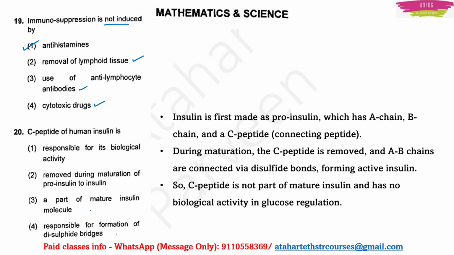Now during maturation, what happens? This connectivity is removed. The C peptide is removed. And then A, B chains are connected through the disulfide bonds. This forms the active insulin. So in the process of production of insulin, the C peptide is removed. It is not part of mature insulin. So it does not have any biological activity in our glucose regulation. So that's why option 2, removed during maturation of proinsulin to insulin, will be the correct answer here. Okay.